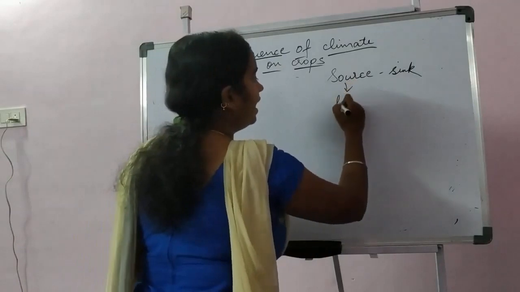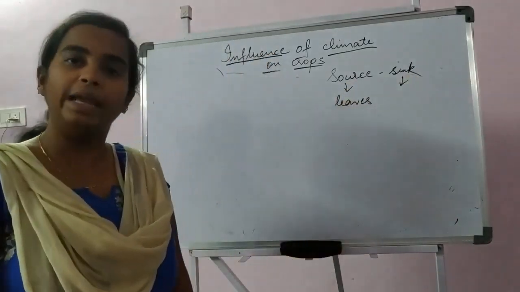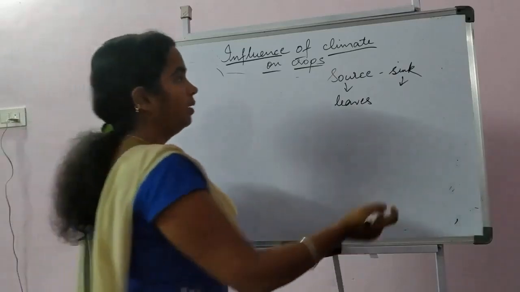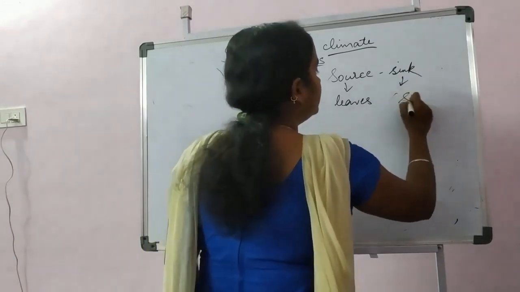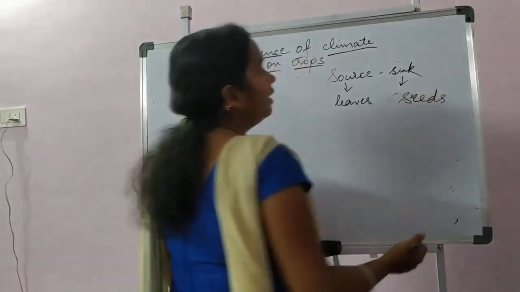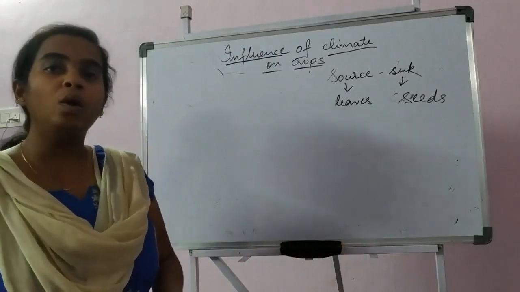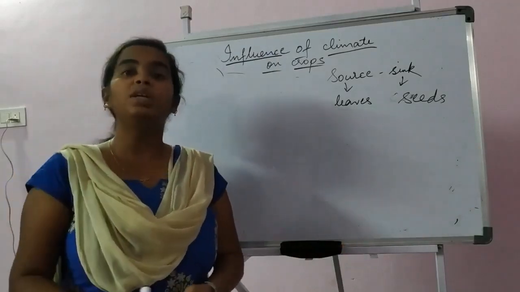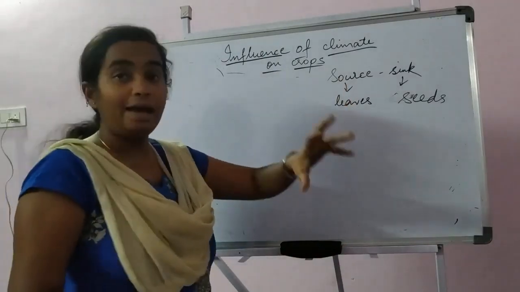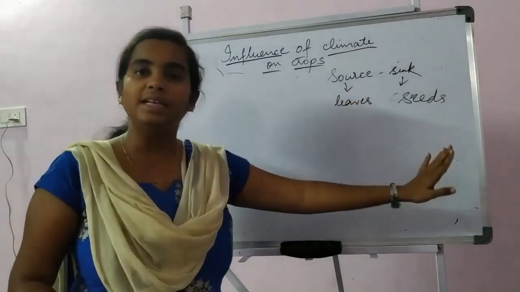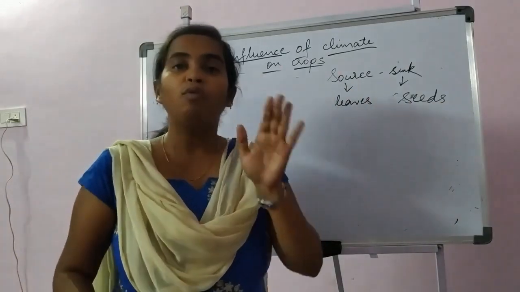Source here is the leaves, and the sink means the grain or any economical part which we are using. So for cereals or pulses, we talk about the seed or the grain. If it is about fodder crops, then again it is the leaf. So depending on the type of crop or its economical importance, we divide the crops into source and sink. Source means where the food will be prepared, and sink means where that food will be going.